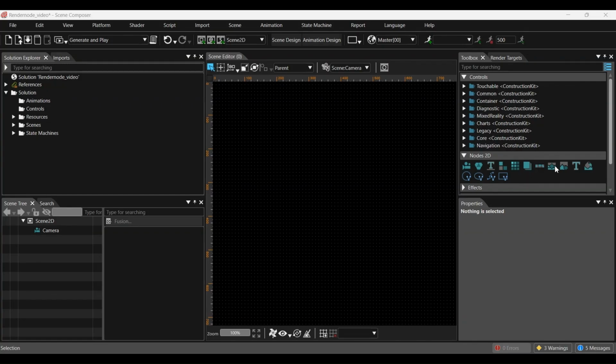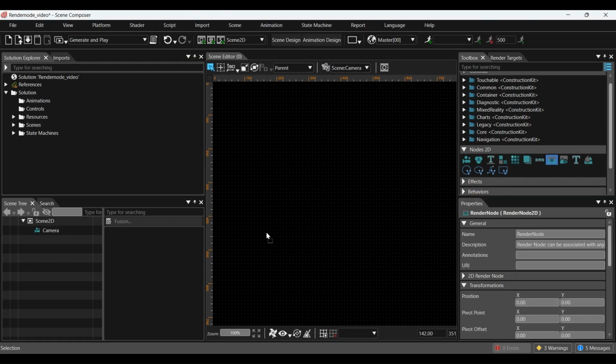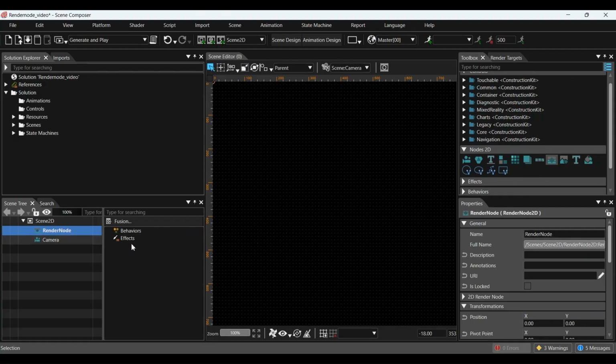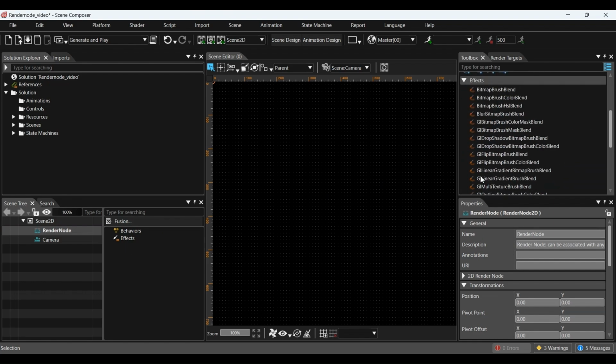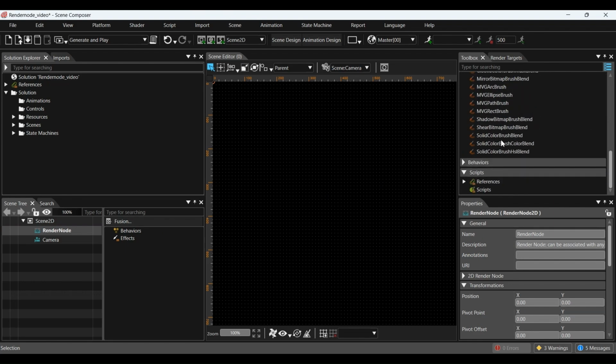Now drag a render node from Node 2D in the Toolbox and drop it into Scene 2D in the Scene tree. Next, we'll add an effect. Make sure that the Effects section of the render node is empty. Then, open the Effects window and drag Solid Color Brush Blend from the drop-down list into the Effects area of the render node.